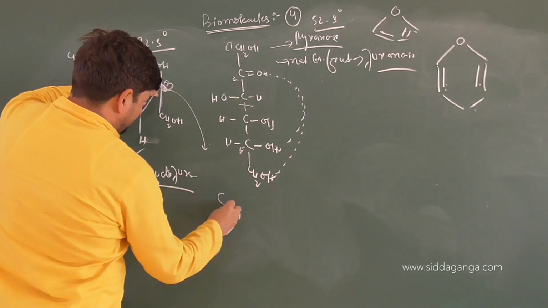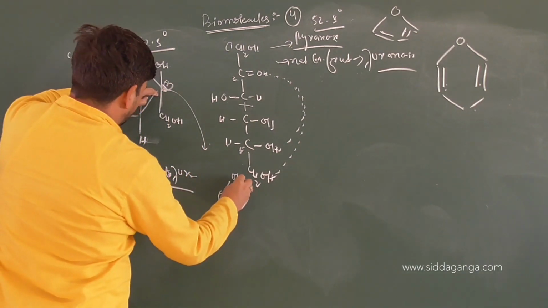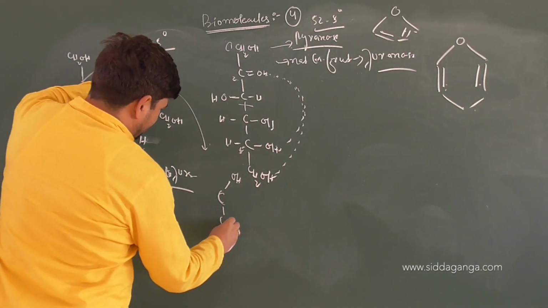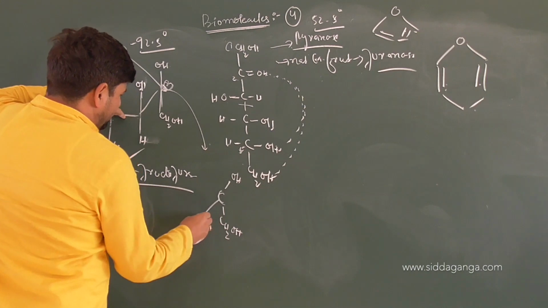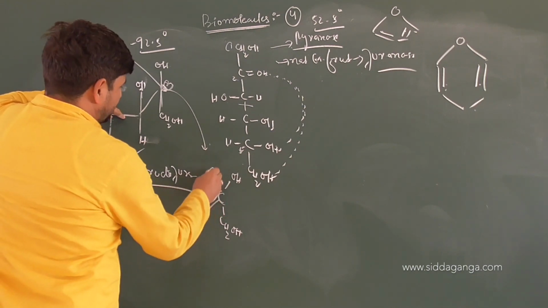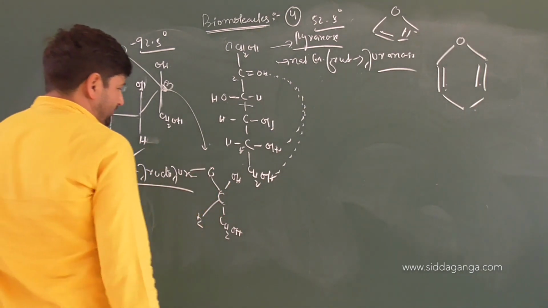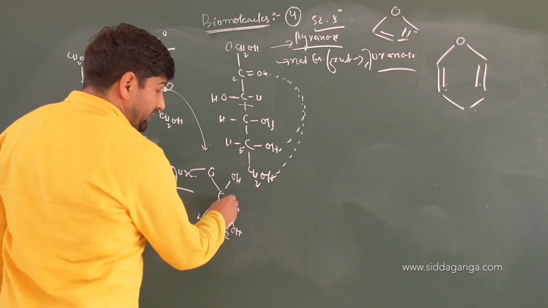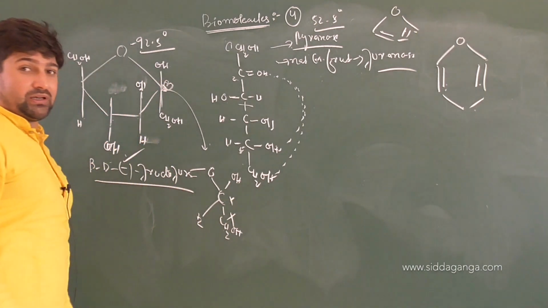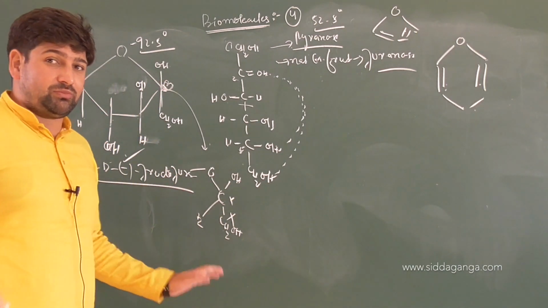We got carbon here. Good. Okay, it is attached to OH on one side. Then it is attached to CH2OH. There is no hydrogen available at all. Then it is attached to an ether link. Ether is there. OH is there. But there is no hydrogen available at all. So this is not hemiacetal. This will be a hemiketal group for us. Correct or not? Reduction doesn't come into play here at all.